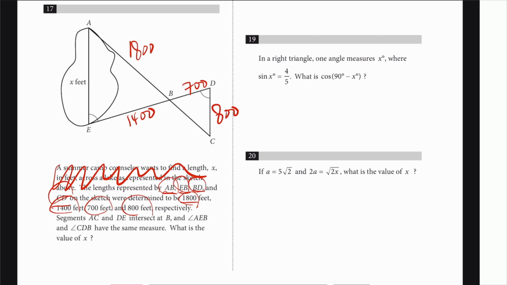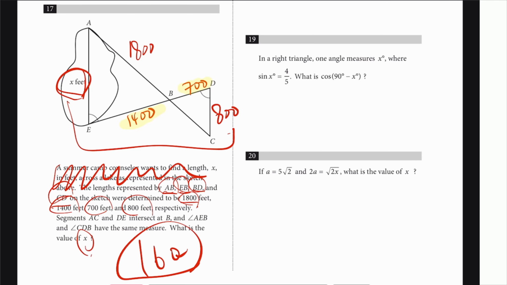Okay, so what is the value of X? So you want that X. If you notice, 1400 and 700 are two triangles. It's probably double. So that guy is probably double the 800, 1600.